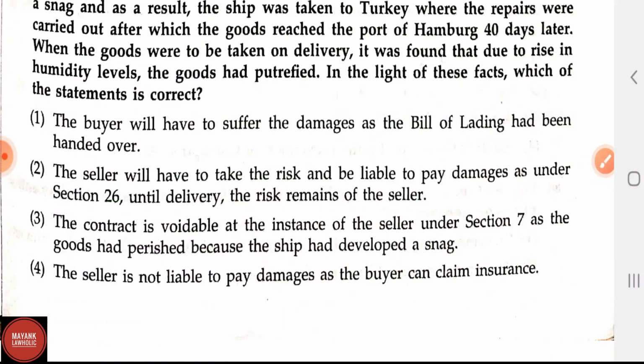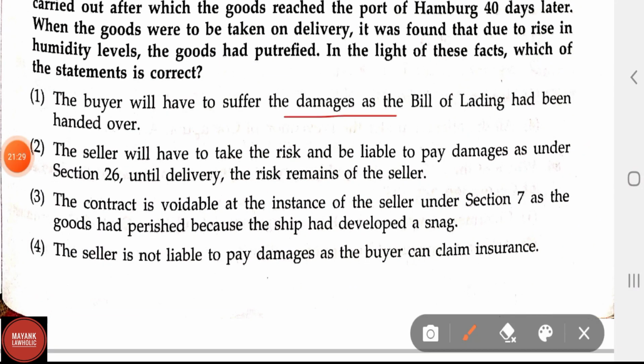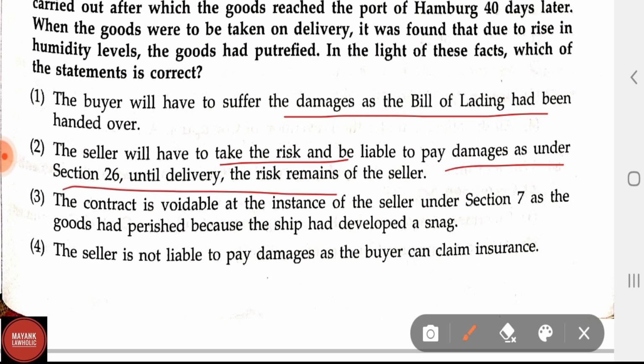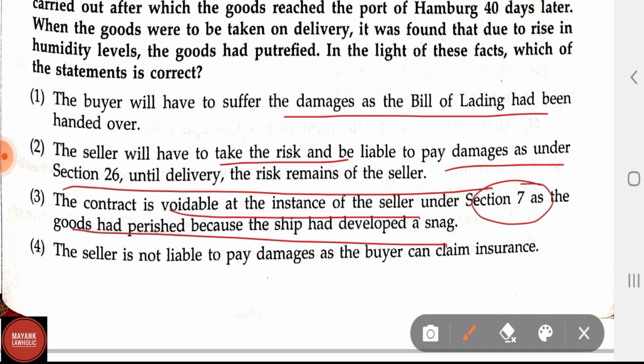Statements: the buyer will have to suffer the damages as the bill of lading has been handed over. Option second: the seller has to take the risk and be liable to pay damages as under section 26, until delivery the risk remains with the seller. And option 3: the contract is voidable at the instance of the seller under section 7 as the goods have perished because the ship had developed a snag. The seller is not liable to pay damages. The buyer can claim insurance.